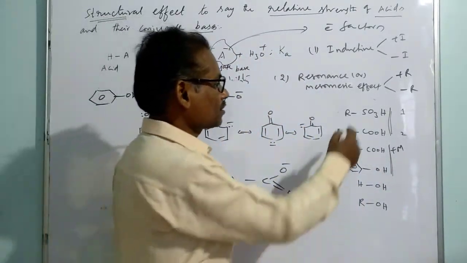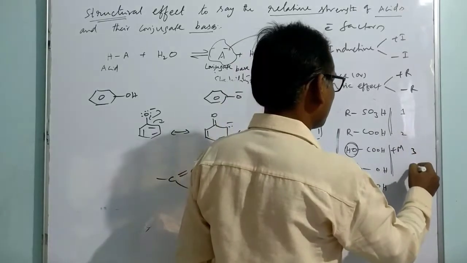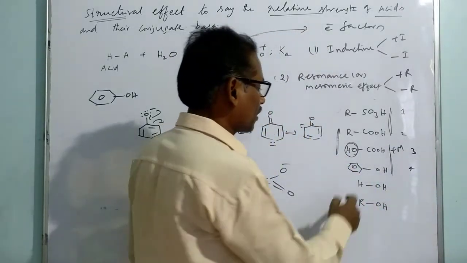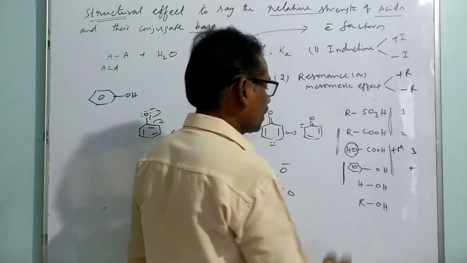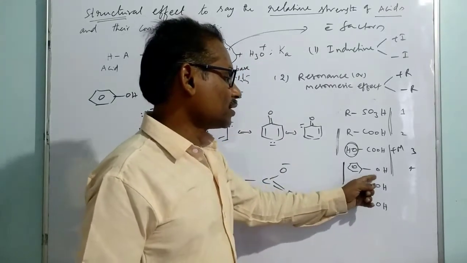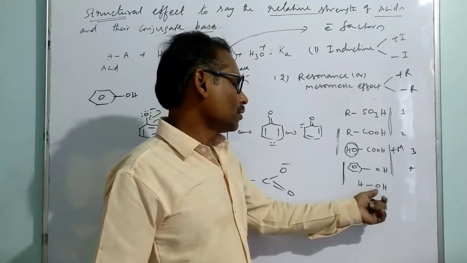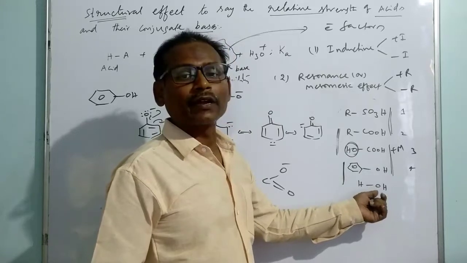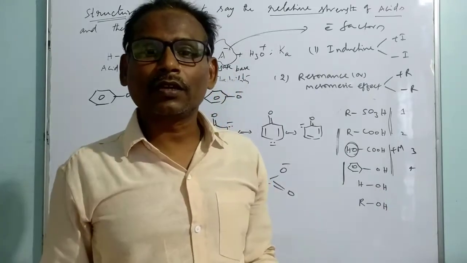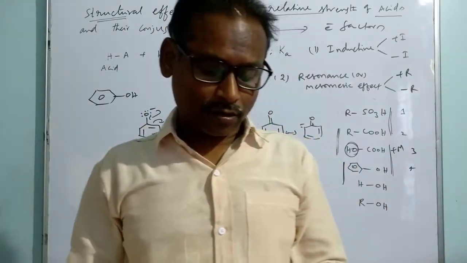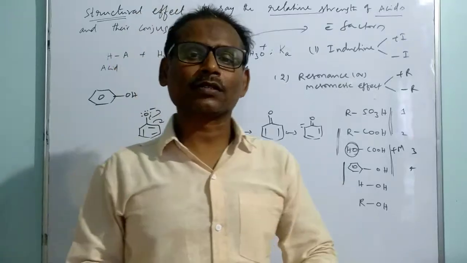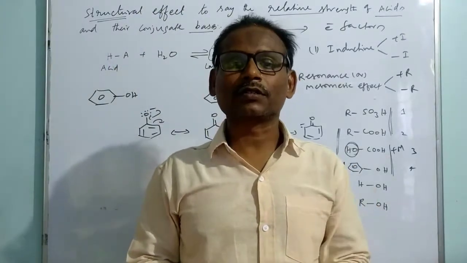Okay, that means what is the acidic strength order? First, second, third, fourth, like that. Now we can compare with water. In the case of phenoxide there is resonance, but in the case of water, what is the conjugate base? Hydroxide. There is no question of any resonance. So hydroxide is less stable compared to phenoxide, because phenoxide has resonance.